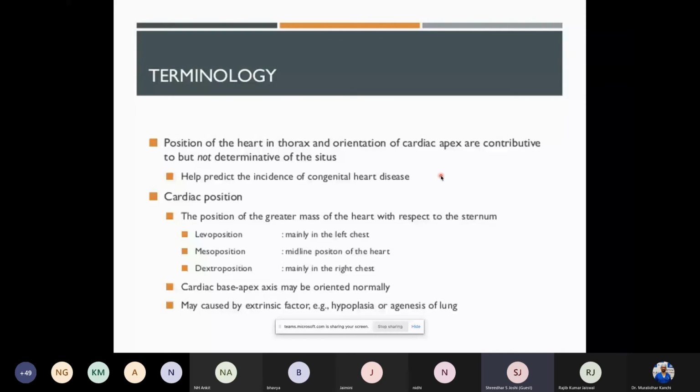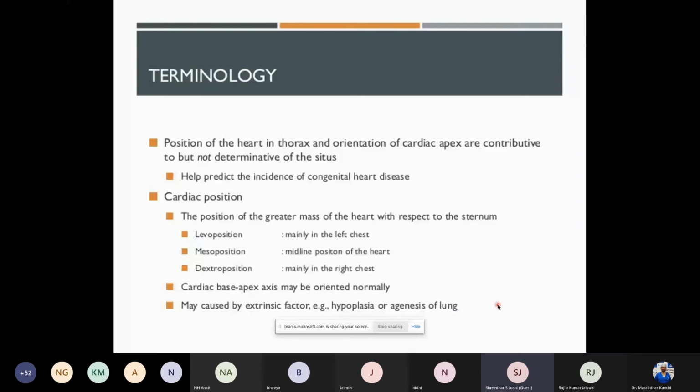One is cardiac position, and the next one is cardia. So the position, when we say levo position, meso position, or dextro position, the word position means where in the whole of the chest the major bulk of the heart lies. If it's on the left side, as we all have in a normal heart, it's a levo position. If it's in the midline, so that it cannot be differentiated whether it is completely on the right or left, it's a meso position. Where most of the heart lies on the right side, it's a dextro position. The position of the heart could vary because of other extrinsic factors as well, depending on the other organs of the chest that grow along. One example is hypoplasia or agenesis of the lung, which changes the position of the heart.